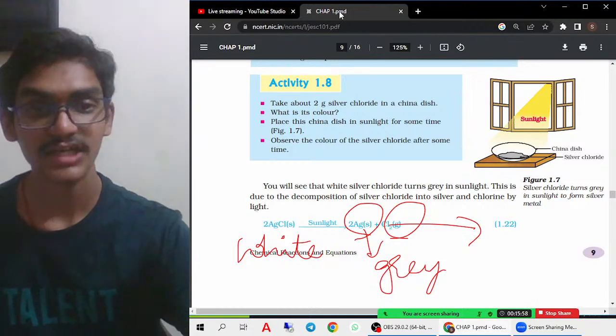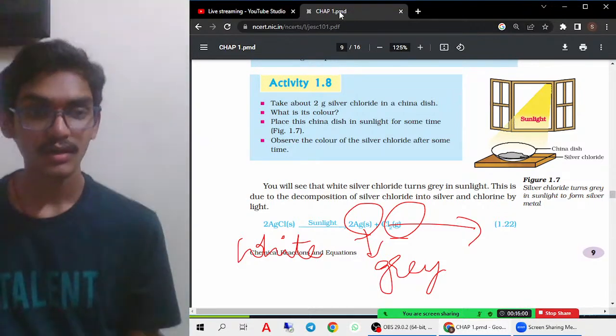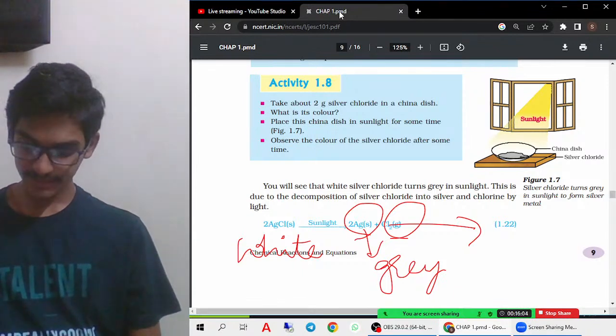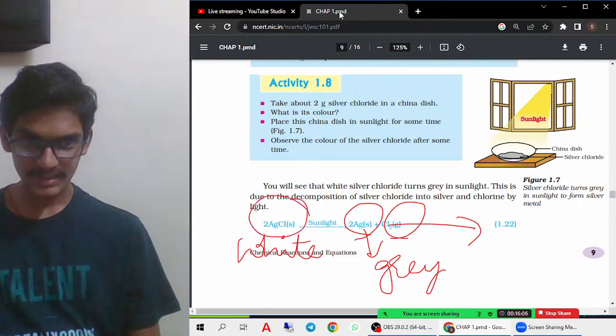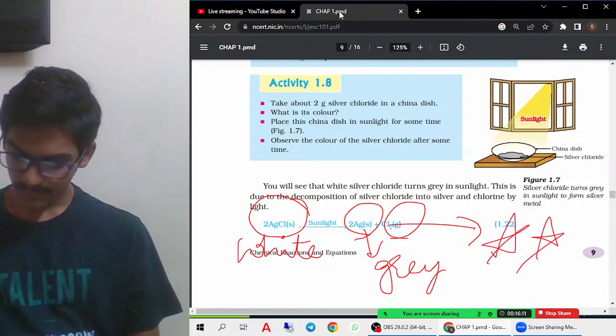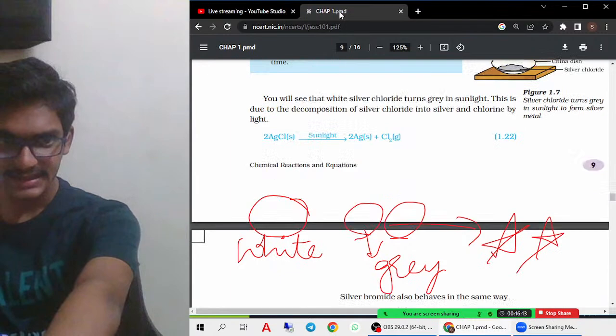So AgCl is generally white in color, and Ag, silver, is a gray color. So this you must remember. AgCl, when it is kept in sunlight, gives silver and chlorine gas. Very important.